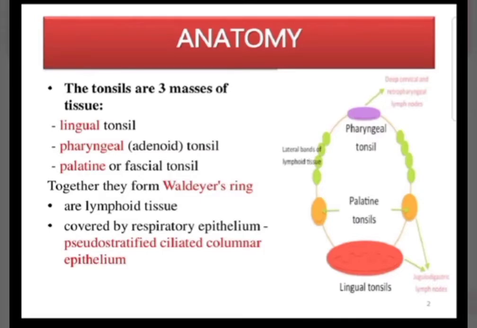So this is the Waldeyer ring. You can see the tonsils are three masses of tissue. There is a lingual tonsil, there is a pharyngeal or adenoid tonsil, and there are palatine or faucial tonsils. Together they form the Waldeyer's ring.